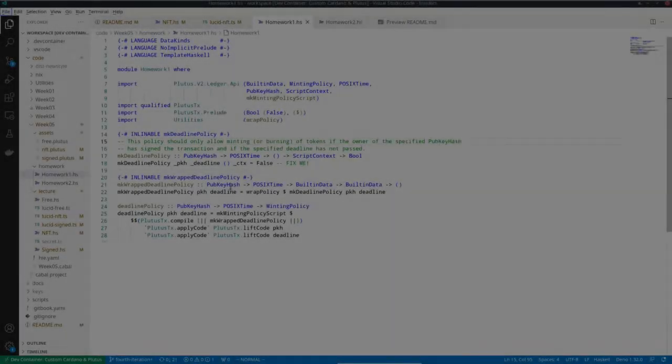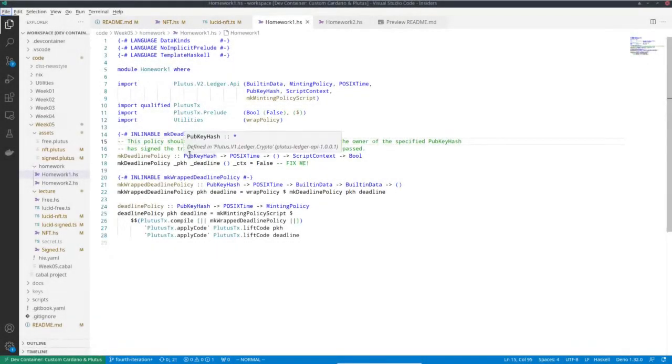As a first homework, I want you to extend the signed example. In the signed example, the condition was that there was a parameter of type pub-key hash, and the owner of that pub-key hash had to sign the minting transaction. I want you to add a second parameter of type POSIX time, and the condition should be that minting or burning is only allowed if this pub-key hash has signed the transaction and if the minting or burning happens before this time, this deadline. This is already a quite realistic minting policy.